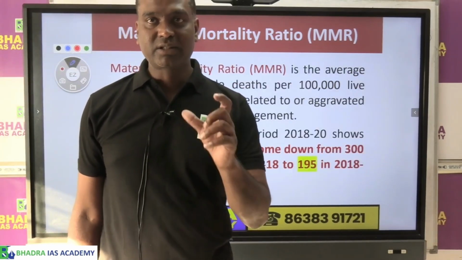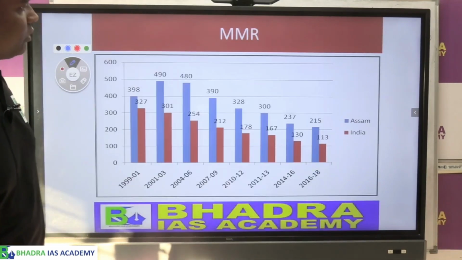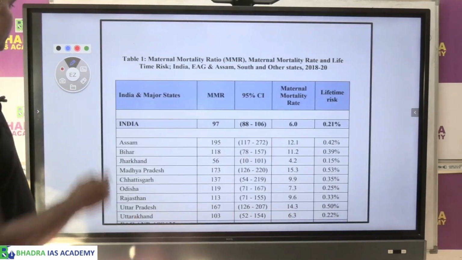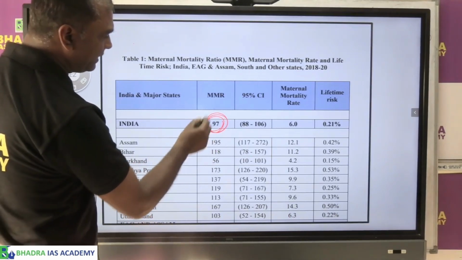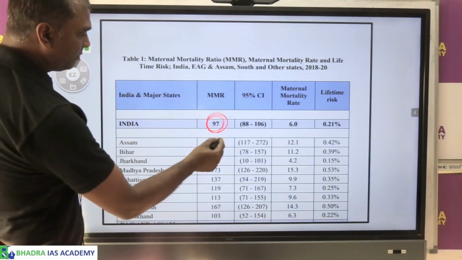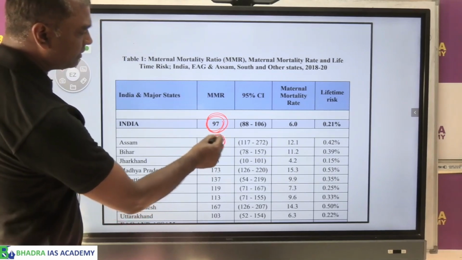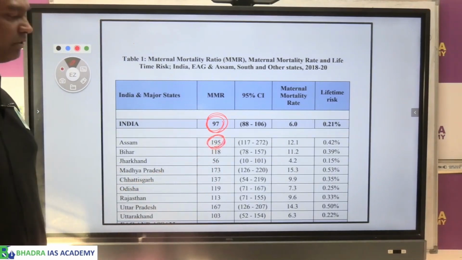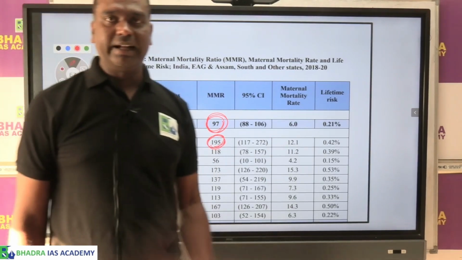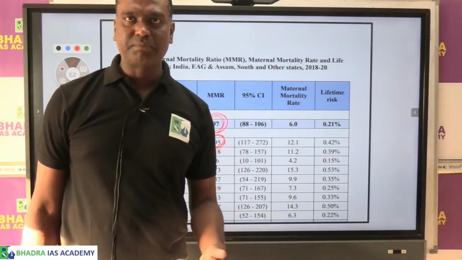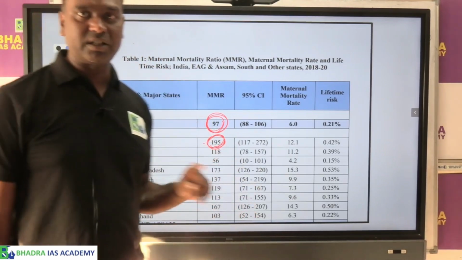You know, we have the highest MMR in India. So if you look at the data here, the national average of India is only 97, whereas MMR of Assam is 195. That means we have a very much higher than the national average. Okay, and other states have much less than Assam. So we are having also the highest number.